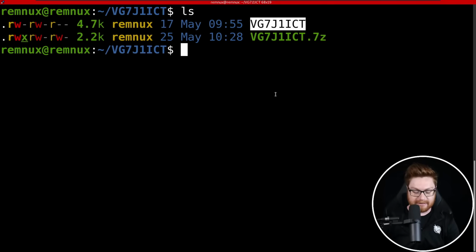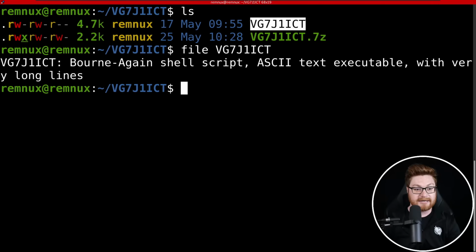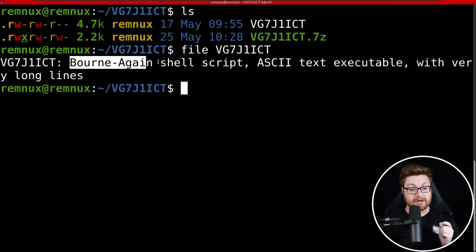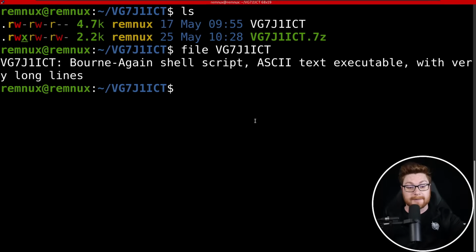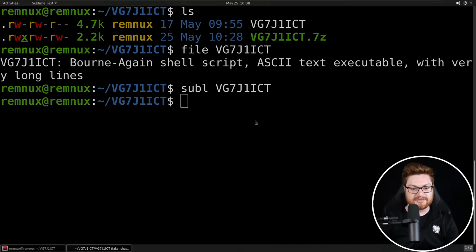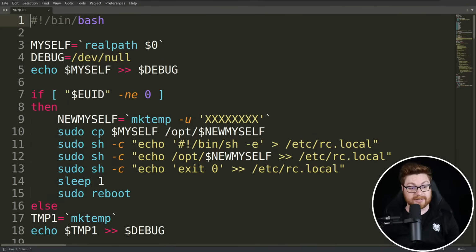Now, it is present in my directory here, and I can again run file to do simple reconnaissance on it, and it is a bash script. So, shell commands bundled up that should be able to be run from the command line. I can open this up in Sublime Text, and thankfully this isn't really obfuscated. We can kind of make sense out of all of it just at first blush.